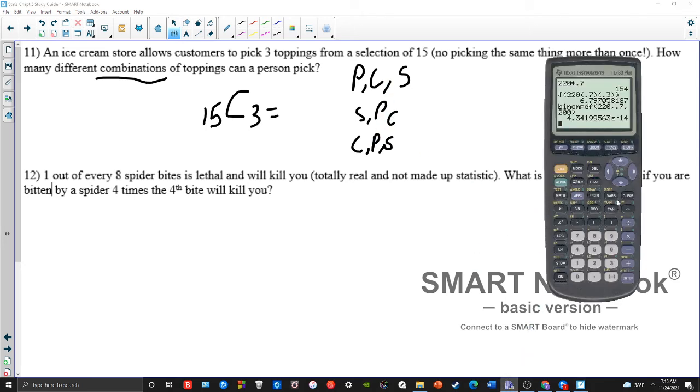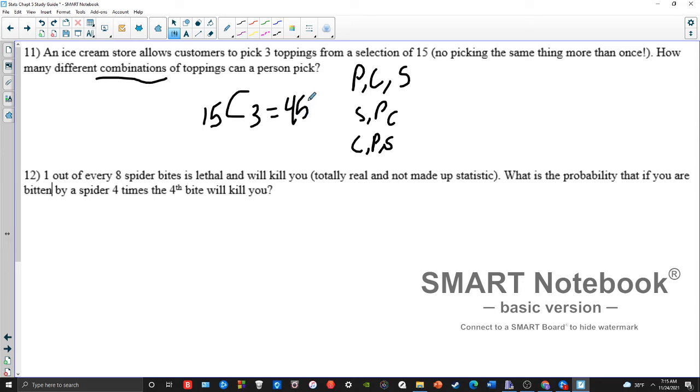So if you don't remember what this is, we go to math, PRB rather, nCr, 15 choose 3. And we get 455. So there's 455 possible combinations I can make picking 3 toppings out of 15, essentially. If I can pick more toppings or pick the same thing more than once, then that will go up. But essentially, if I have 3 toppings, that means I have 455 different combinations I can make out of 15 choices.